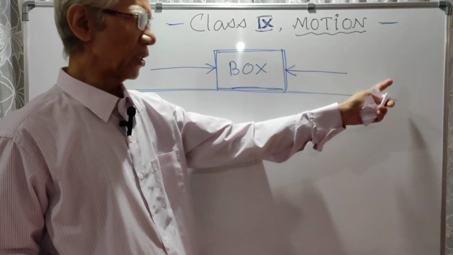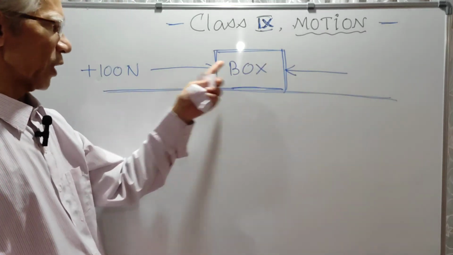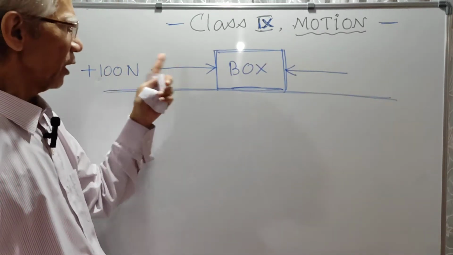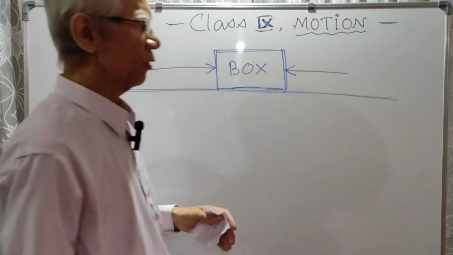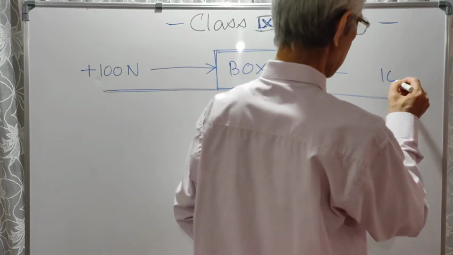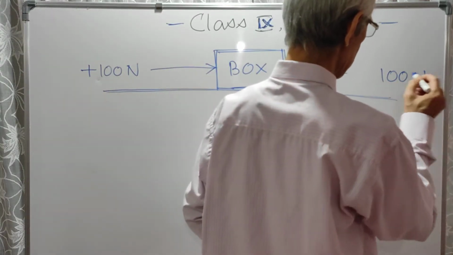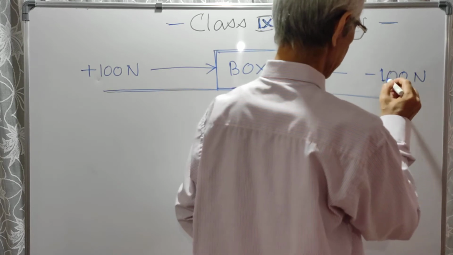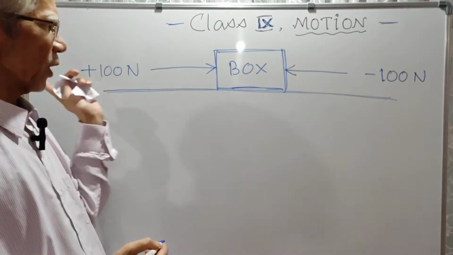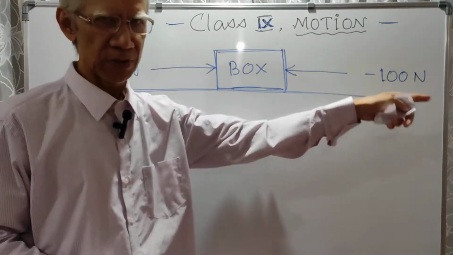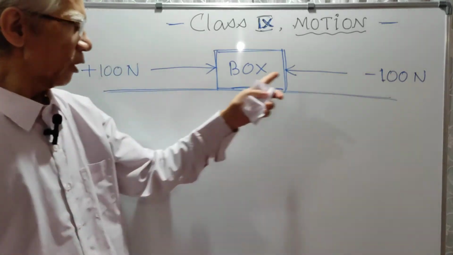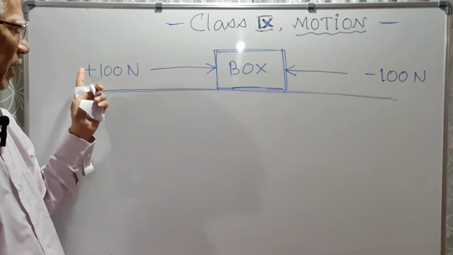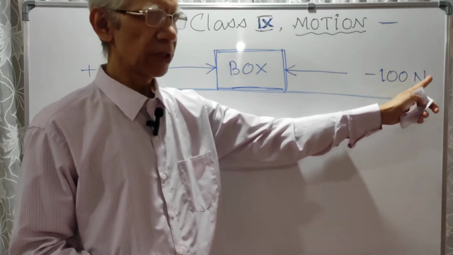Then another person is pushing the box towards west, which will be negative, by applying the same 100 Newton of force, but this one we take to be negative. So by negative we mean towards west, and by positive we mean towards east. So these two equal and opposite forces, plus 100 Newton, minus 100 Newton.